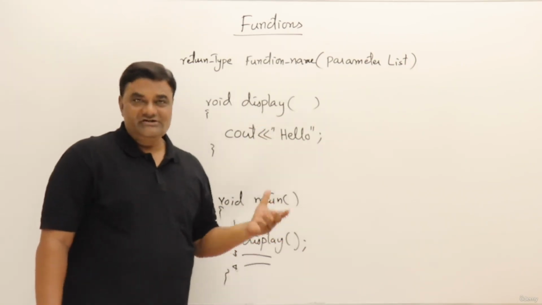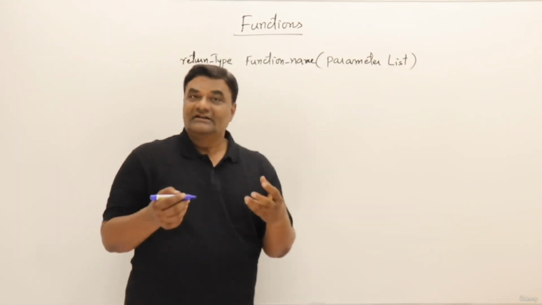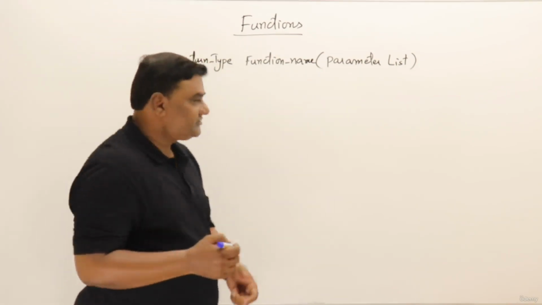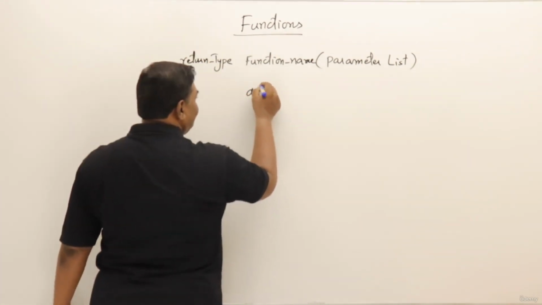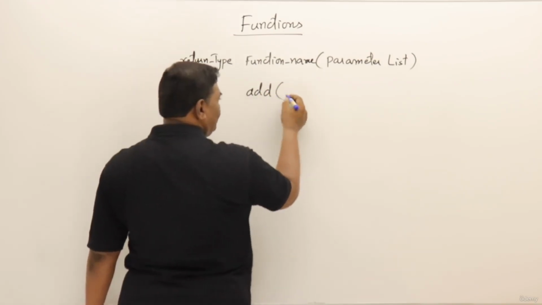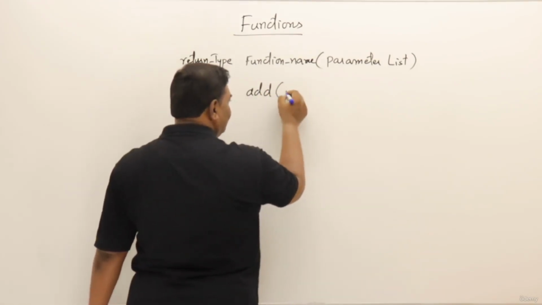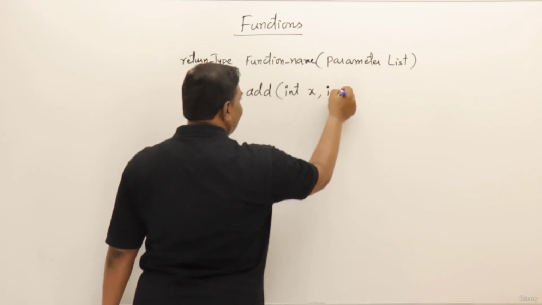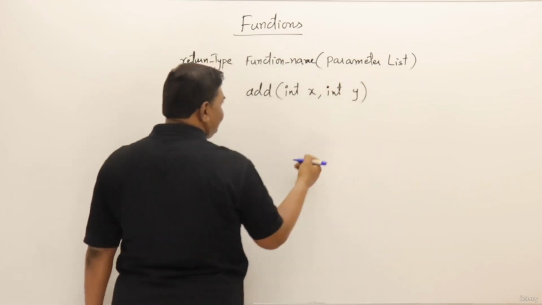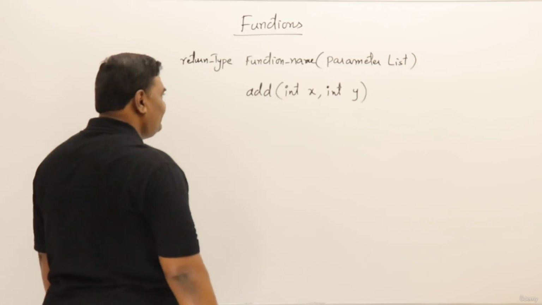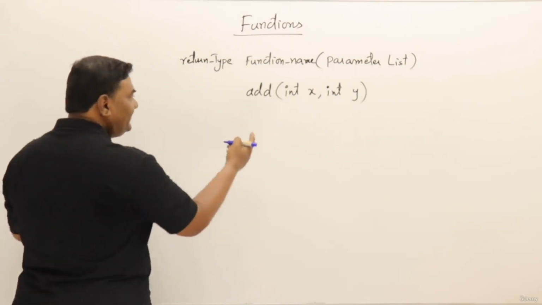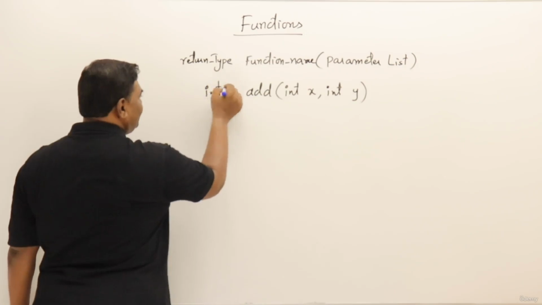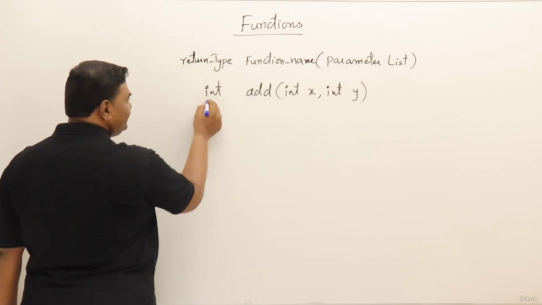Let me write a few more functions and show you. I will write a function for adding two numbers, a simple function. So add is the name of the function. It has to take two parameters. You can give any data type here, but to make it simple for understanding, I am always taking integer type. So two integer values, I have given the names as x and y. Now after adding them, it's going to return the result. The result is going to be of type integer only. So the return type of the function is also integer.